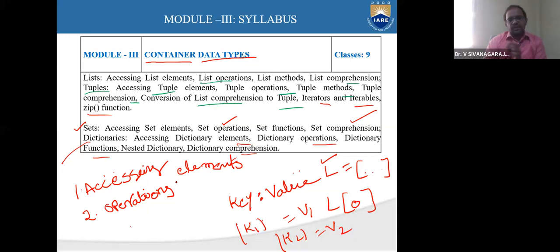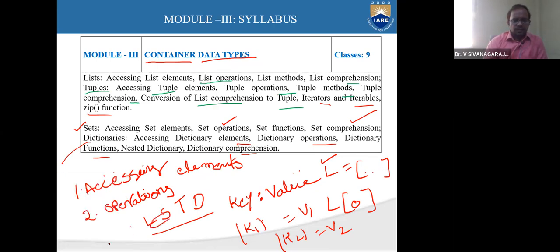These operations are different for different data types, which means we are not going to perform the same type of operations for all these data types: sets, list, tuples, and dictionary. We will call it LSTD, or the special category of data types. The operations for list, sets, tuple, dictionary are not the same. There will be different types of operations that we are going to learn.